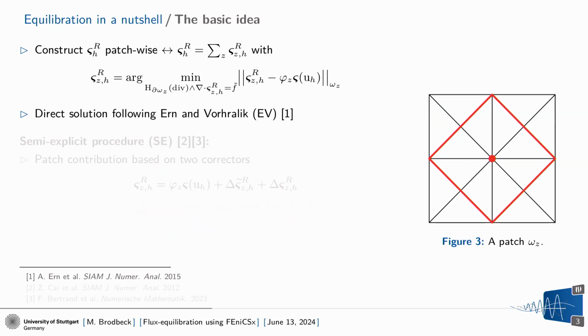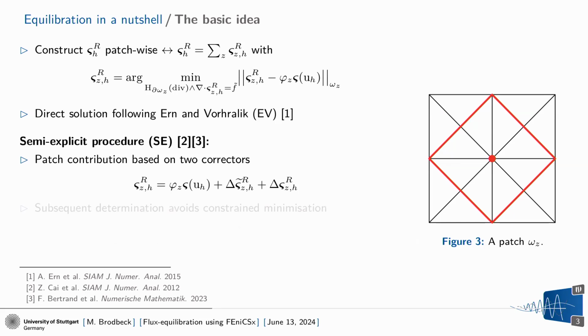The flux has to be in some H(div) space, so we consider some boundary conditions here, and it has to fulfill, let's say, the conservation property, but this f is a projection of the actual f into some polynomial space. We could solve this problem by a simple constrained minimization problem, but we would like to avoid that because these constrained minimization problems, even on the patch level, can get quite large and therefore a bit expensive. So what we would like to do is do that in a semi-explicit way.